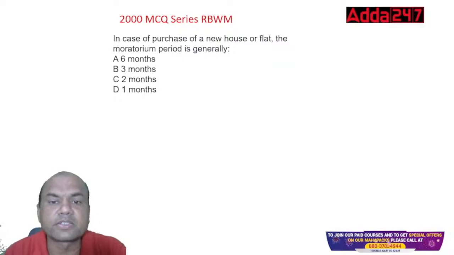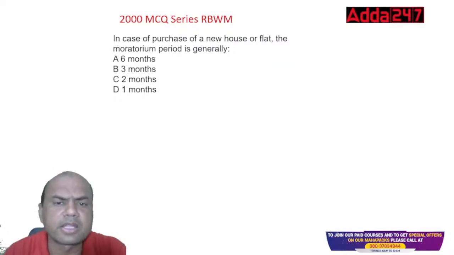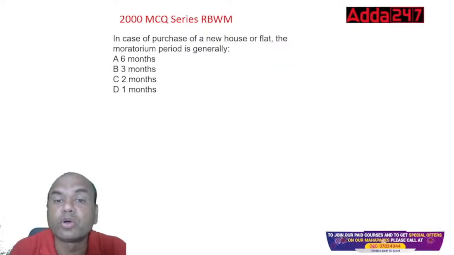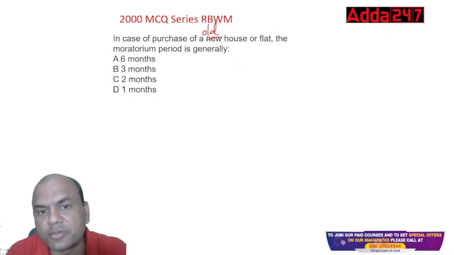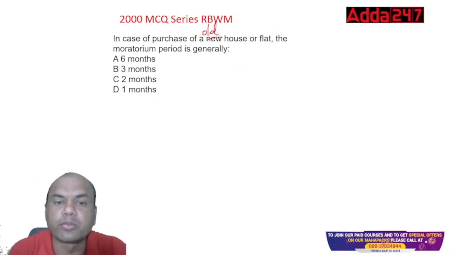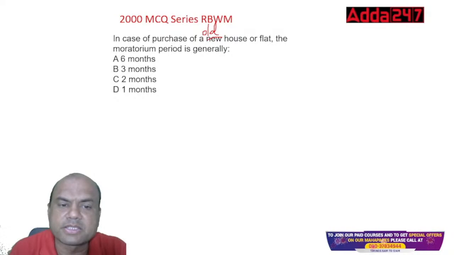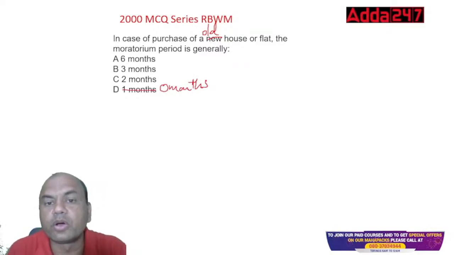In case of purchase of a new house or a flat, under construction, it is 18 months. For an old house or a flat, what is the moratorium period generally? Let me make the change over here. It is 0 months.